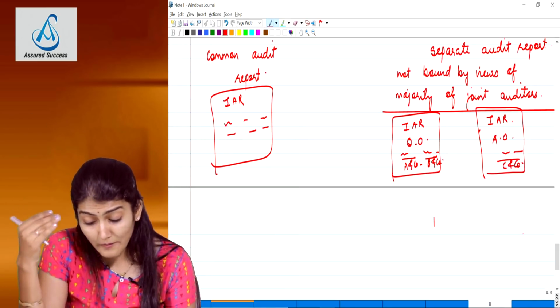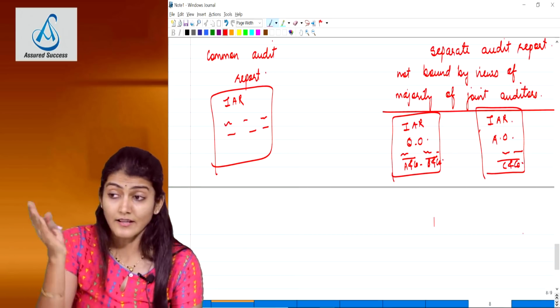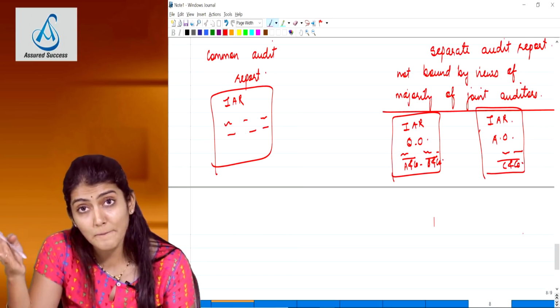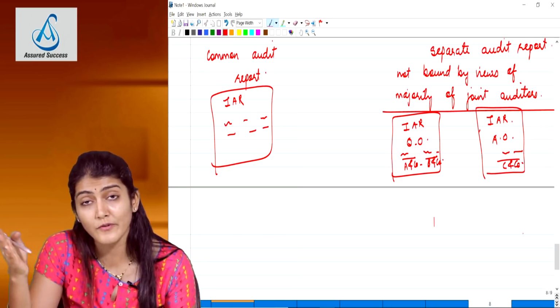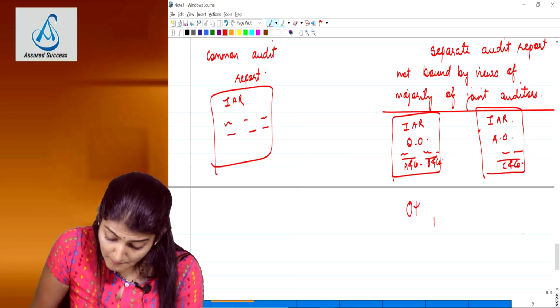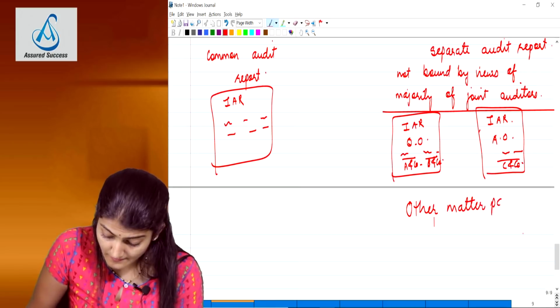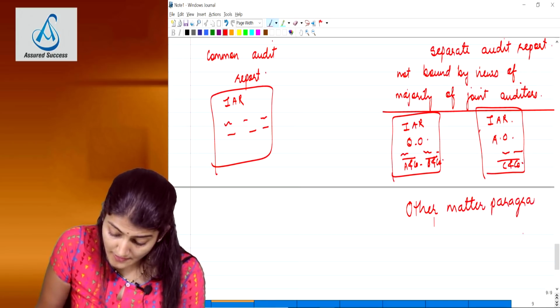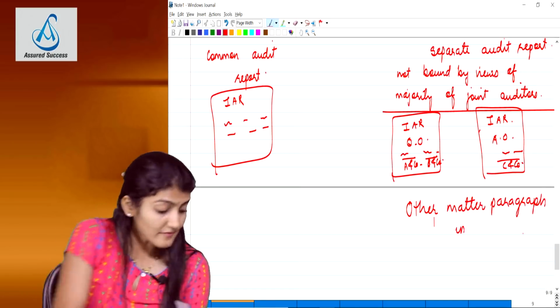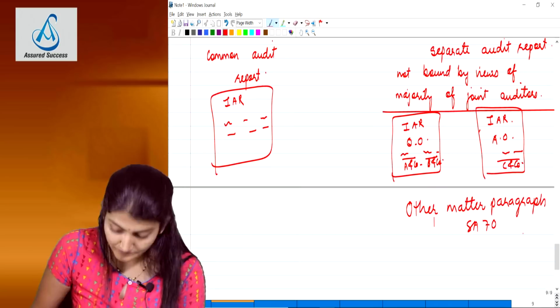Okay, but now in this new revised standard, there is an additional thing. It says that in case of such a separate audit report issued because of a disagreement in the opinion, an Other Matter paragraph in accordance with SA 706 is now required to be included in the report, in which you will make a reference to the other auditor's report.